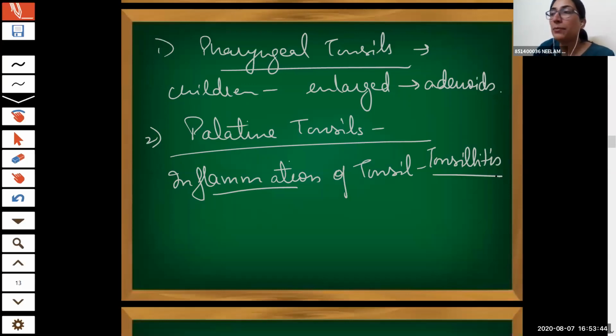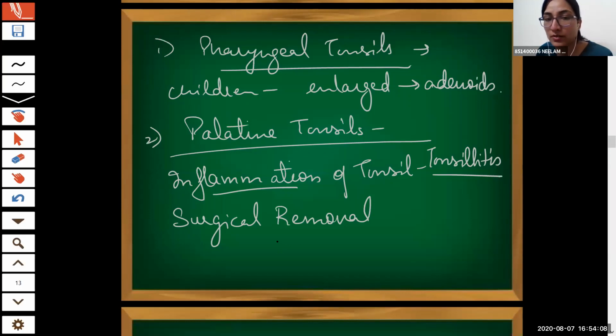Okay, and the person who's getting infection in the tonsils again and again, the doctor suggests to surgically remove the tonsil part. So when infection or inflammation of the tonsils occurs again and again, in such cases, doctors suggest the surgical removal of the palatine tonsils.